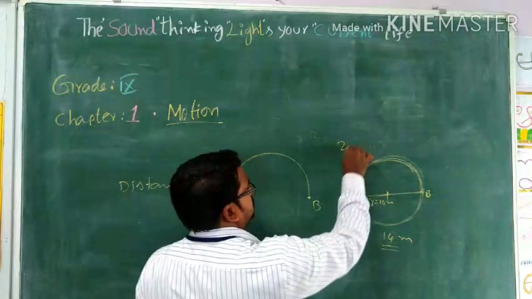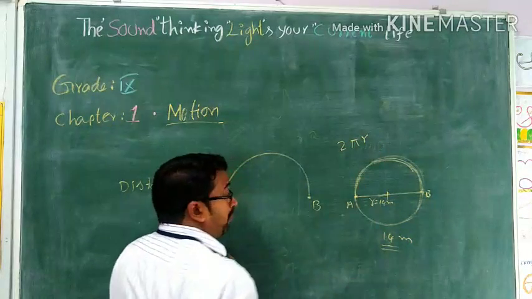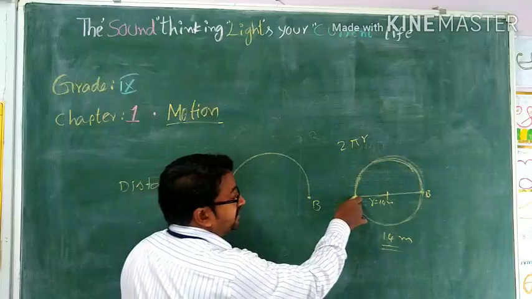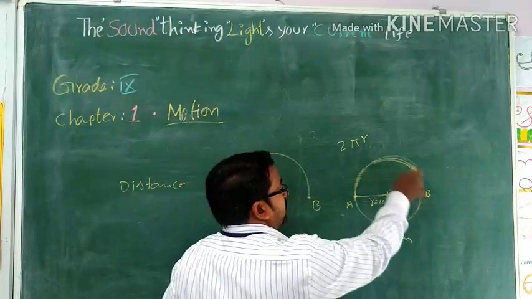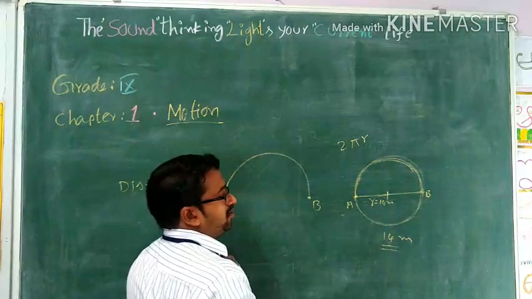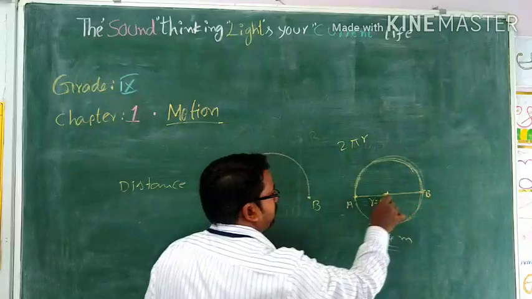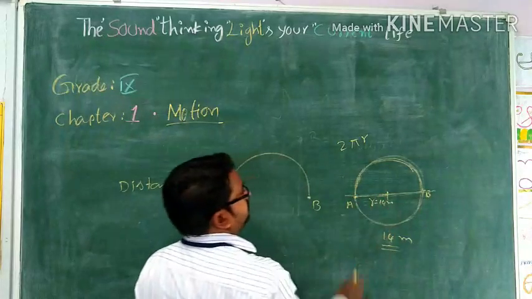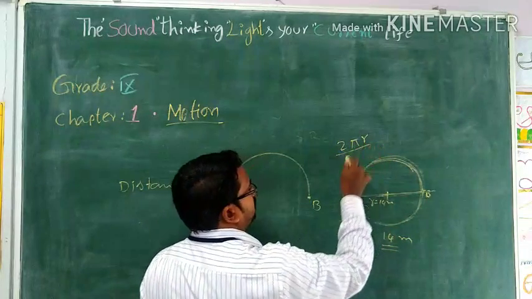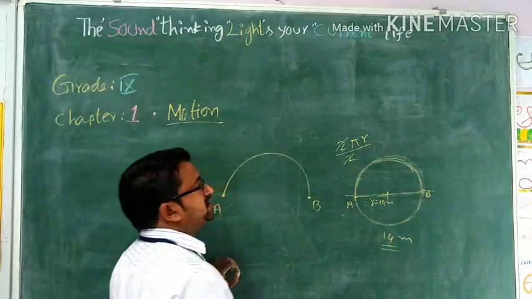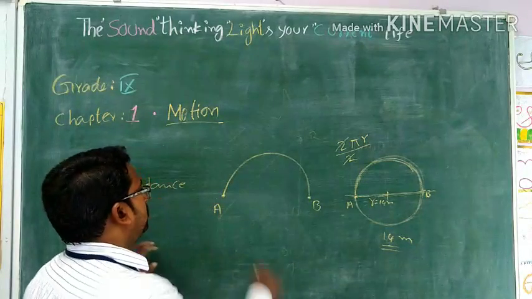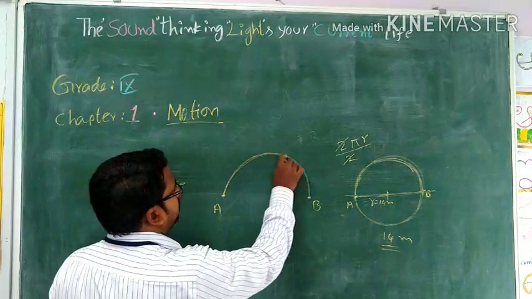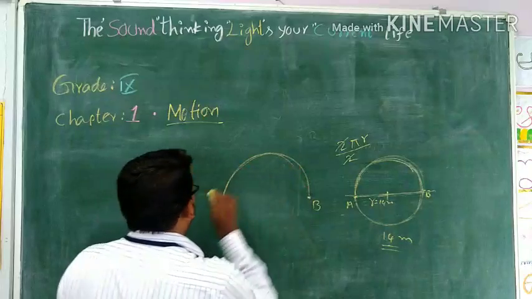Yes, 2 pi r. But what is the condition? He reaches exactly opposite, so he doesn't cover the full circular round. He covered half of the circular path. Half of the circular path means 2 pi r by 2. So what is the distance he covered? Pi r.